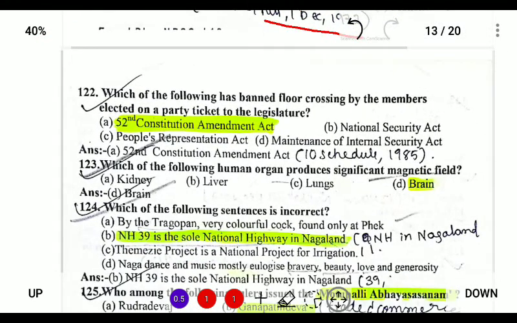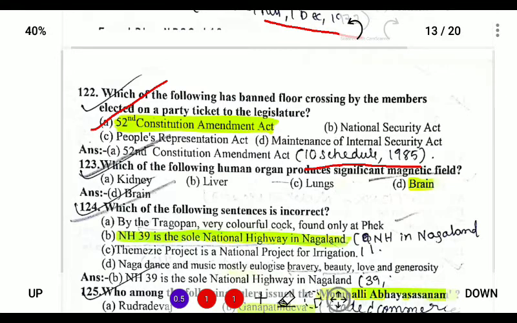Next, which of the following has banned crossing of members on a party ticket to the legislature? So the 52nd Constitutional Amendment Act provided for anti-defection law, and it also provided a new schedule called the 10th schedule in 1985. So the anti-defection law is also known as the 52nd Constitutional Amendment.